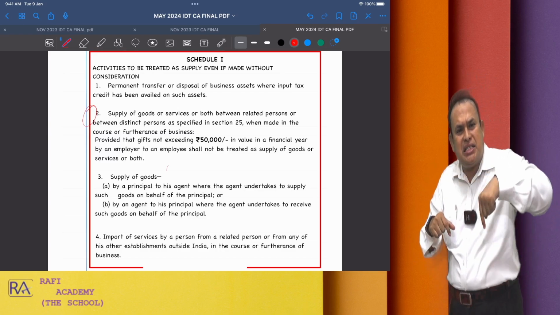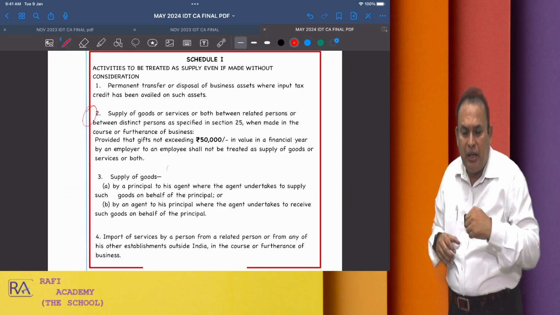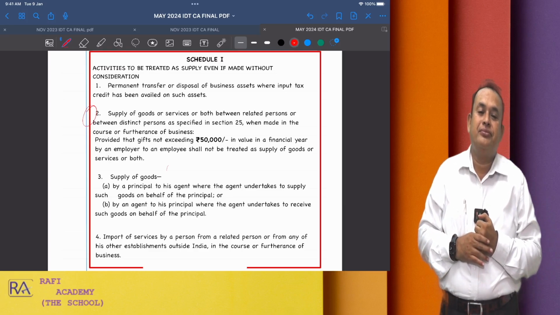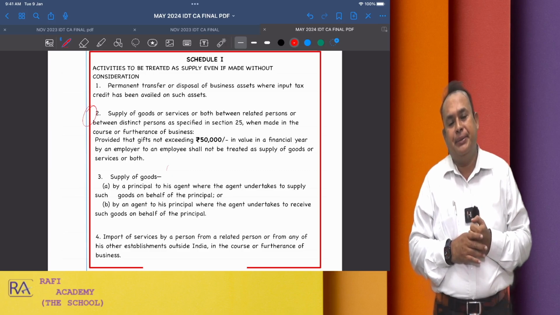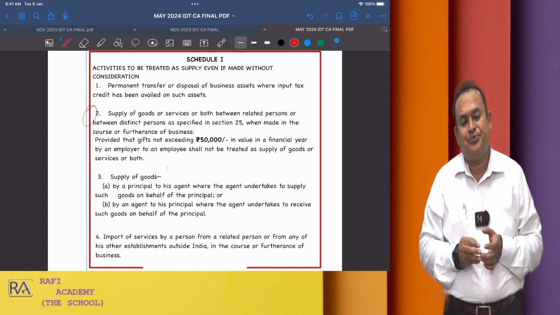Transaction between us, even without consideration, is a supply.